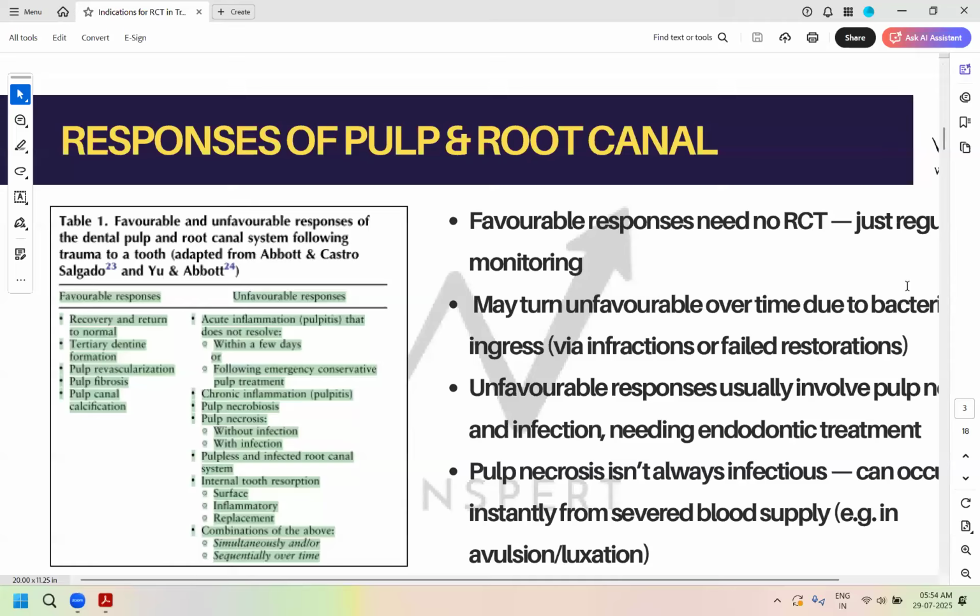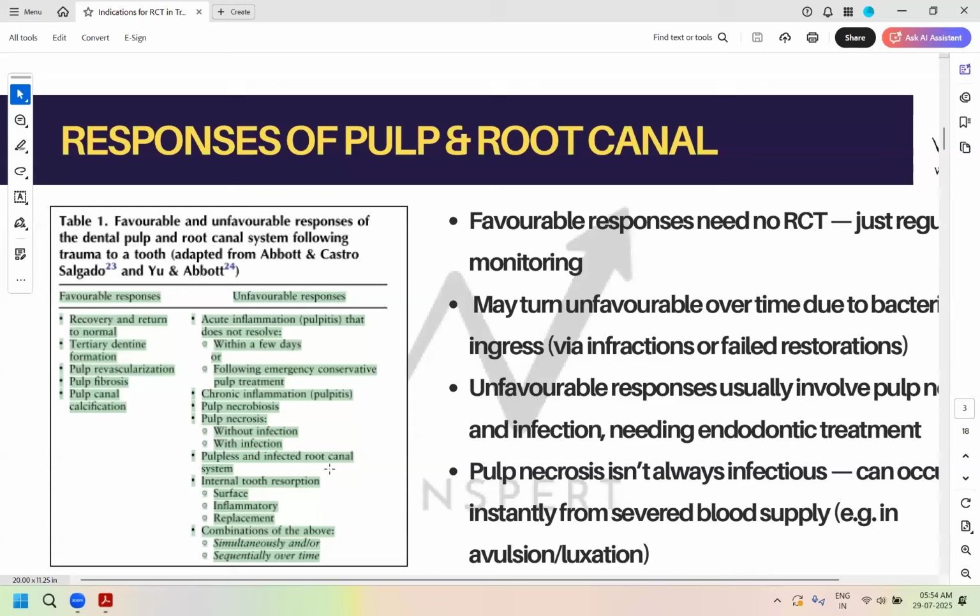Then chronic inflammation, chronic pulpitis, or if it's a complicated crown fracture and you see a pulp polyp coming out of that exposure, that will also indicate the requirement of an RCT. It's an unfavorable response. Pulp necrobiosis, pulp necrosis with or without infection. I'm going to talk about without infection. That requires a waiting period still. So only pulp necrosis without infection, although it is an unfavorable response, you can still delay the RCT and continue to monitor. We are going to talk about that as well.